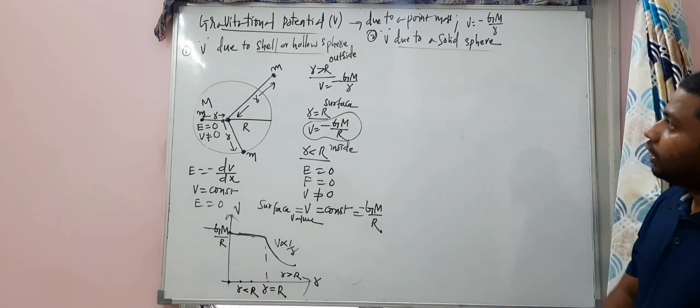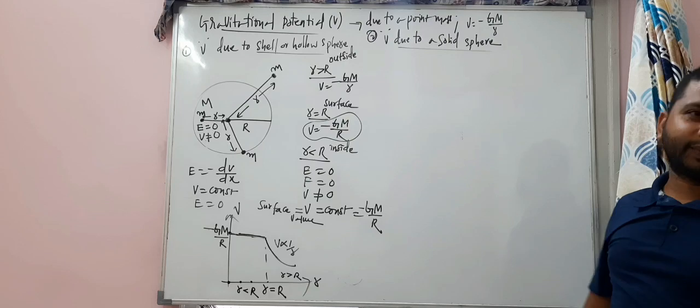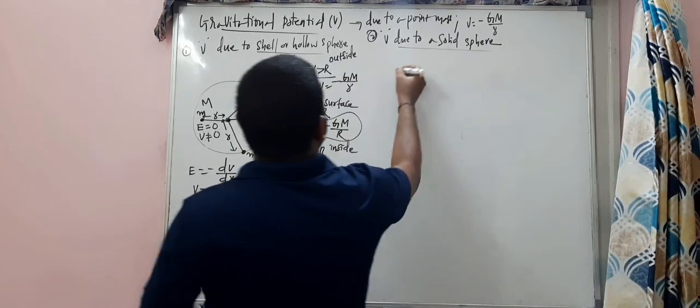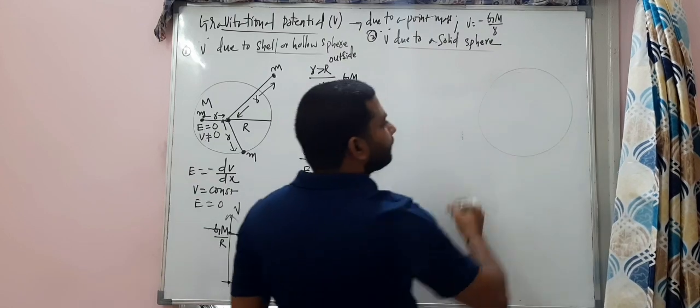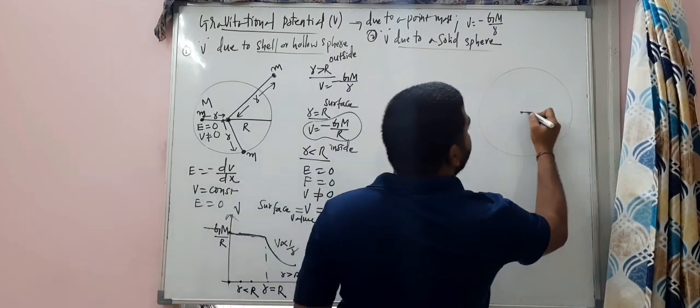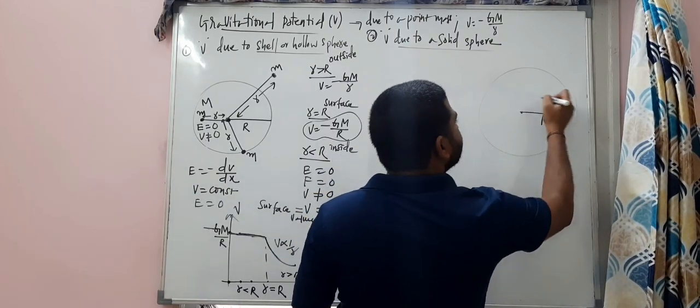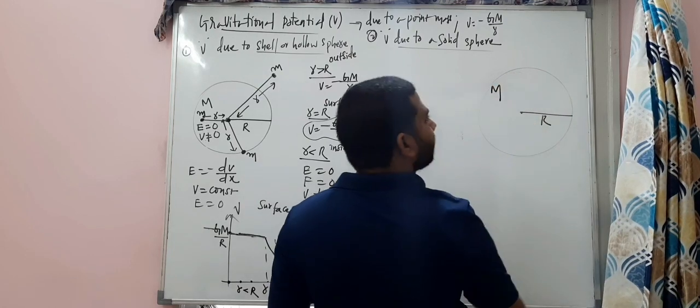See, gravitational potential due to a solid sphere. Same concept. So this is the solid sphere. The radius is capital R. The mass of the solid sphere is M.